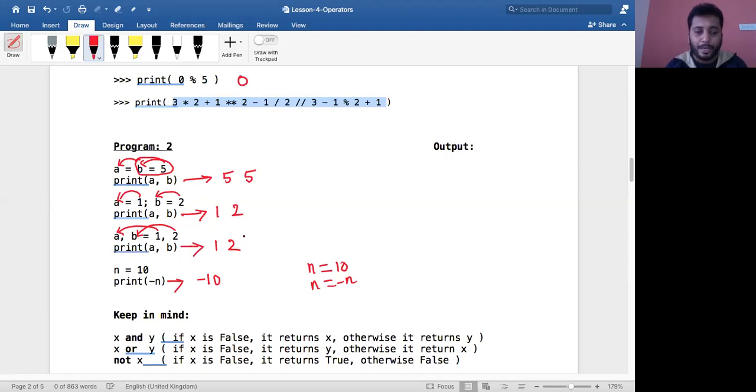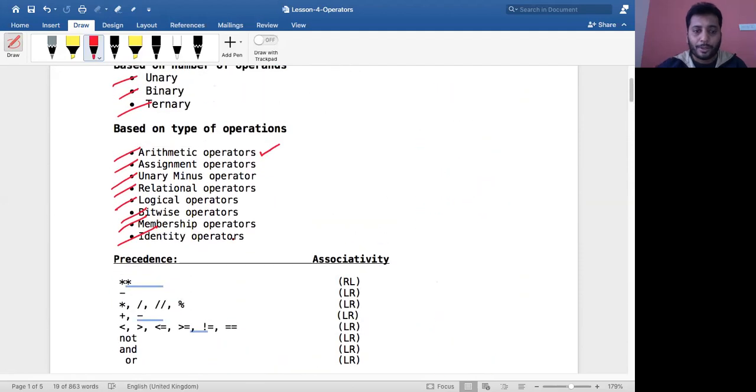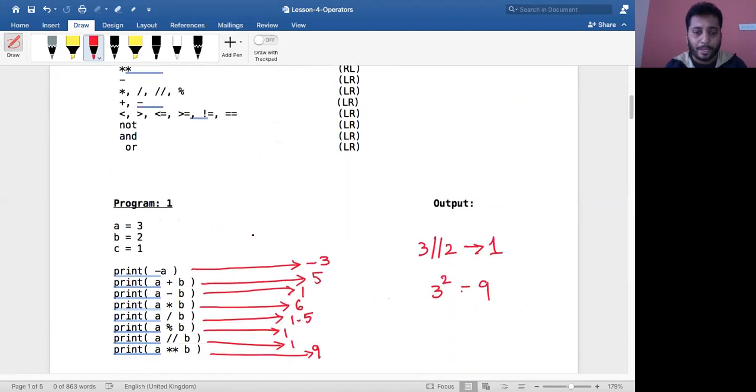Now I think assignment operators are over, and even unary minus I told you about. So now we'll get into something called relational operators. First we will learn logical operators, because this needs the help of logical operators. So we'll first learn logical operators and then get into relational operators. Okay, let us start off.